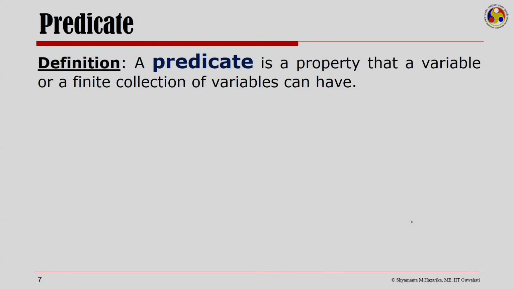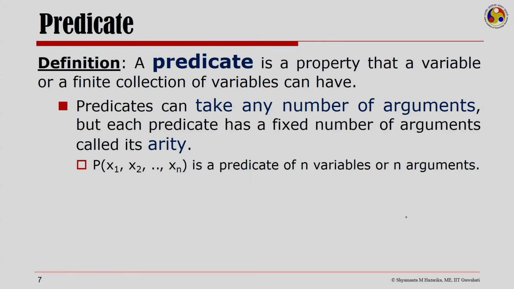Here in first order logic, a predicate is a property that a variable or a finite collection of variables can have. Predicates can take any number of arguments, but each predicate must have a fixed number of arguments, called its arity.